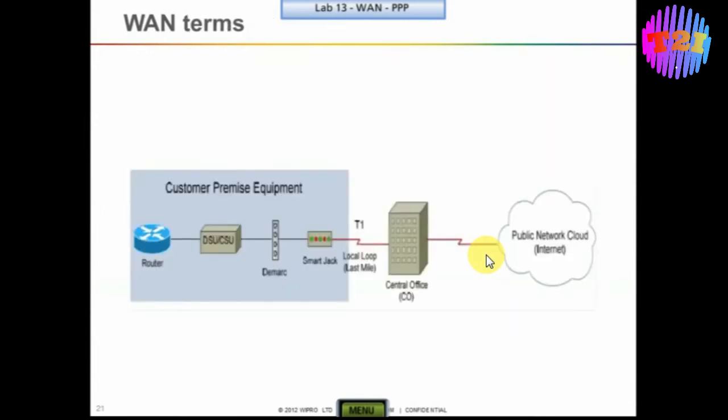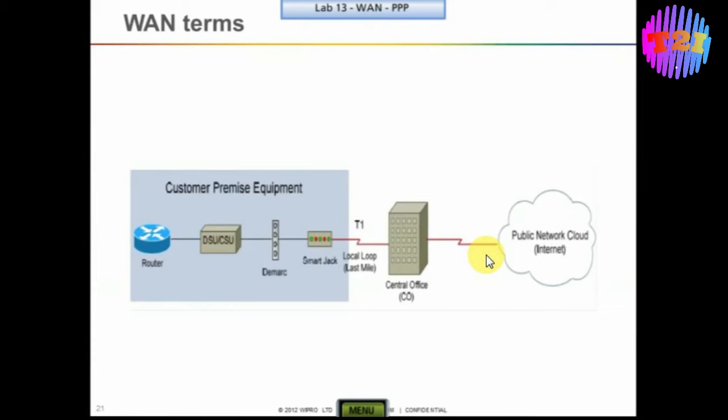Then let us learn some information related to WAN terms. It shows how exactly the router at Mysore gets connected to the router at Bangalore. Here the connection up to the service provider network is shown. From there to the other service provider network, the same thing happens on the other end. Now I have a router. Normally the serial interface, which we call the WAN interface,